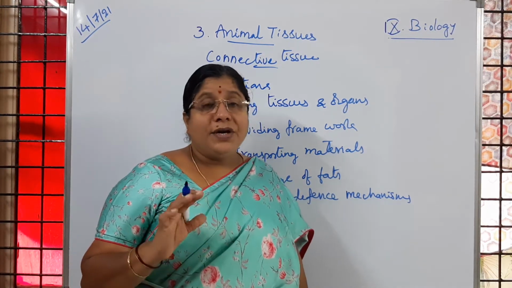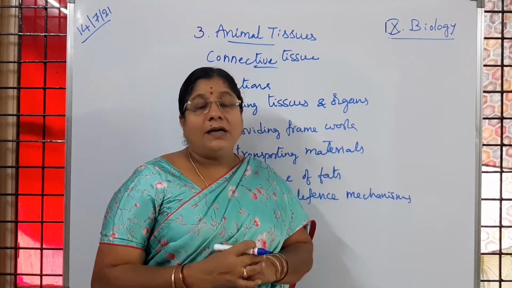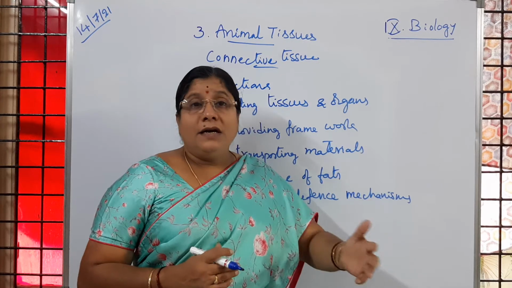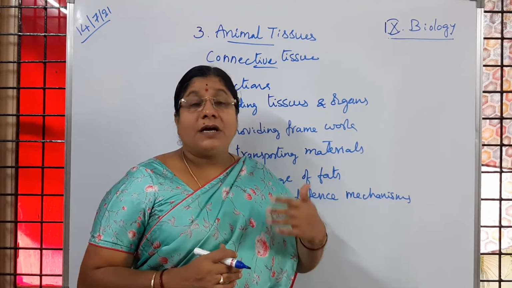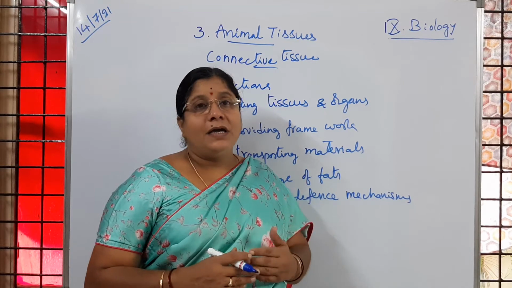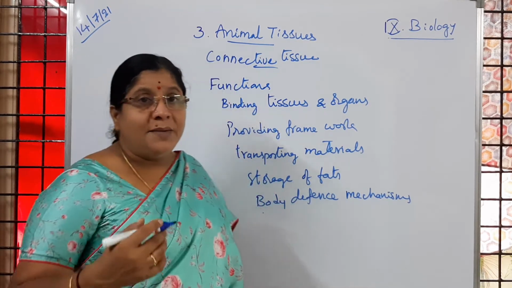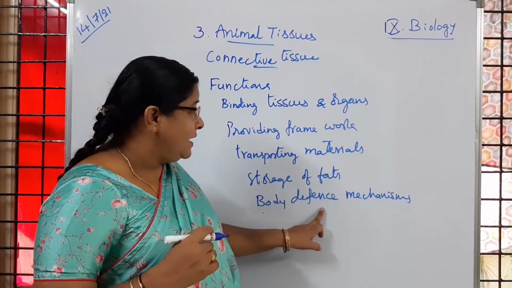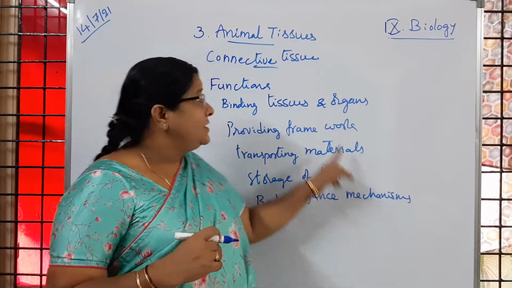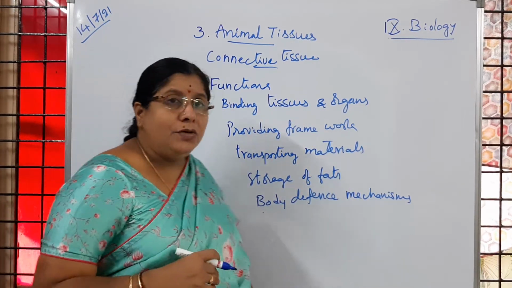Is it clear to you? It also helps in protecting our body by defending against pathogens responsible for diseases or any inconvenience caused by them. So the body is getting protected. That one we call body defense. These are all the different functions carried out by the connective tissue.